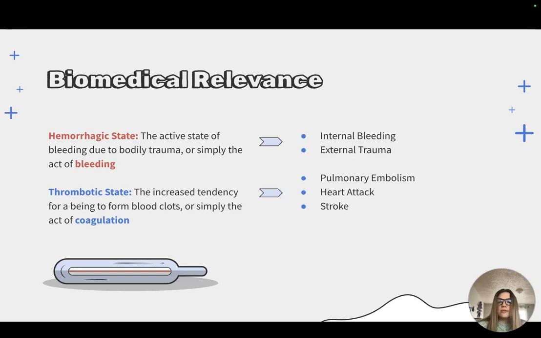So, let's first begin by talking about hemorrhagic and thrombotic states. Hemorrhagic and thrombotic states can cause life-threatening emergencies if they're not treated promptly. A rational and clear understanding of these conditions is crucial to modern medicine. For example, internal bleeding or external trauma are examples of hemorrhagic states. In comparison, conditions such as pulmonary embolism, stroke, and heart attack are all examples of thrombotic emergencies. Thrombosis of the cerebral and coronary arteries are the major causes of death in today's society.